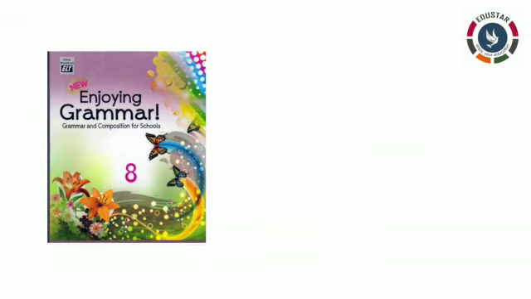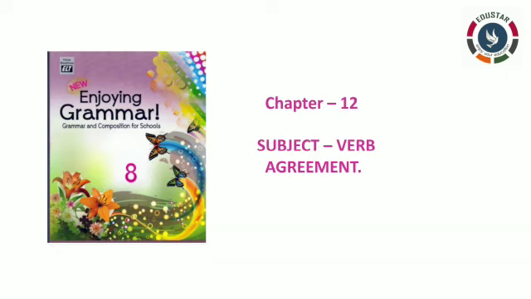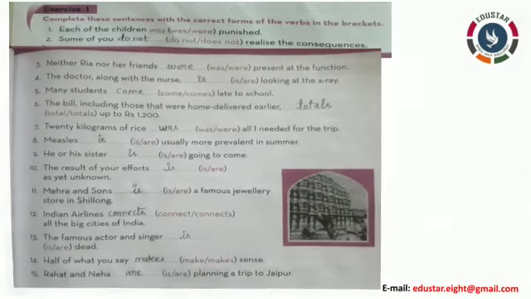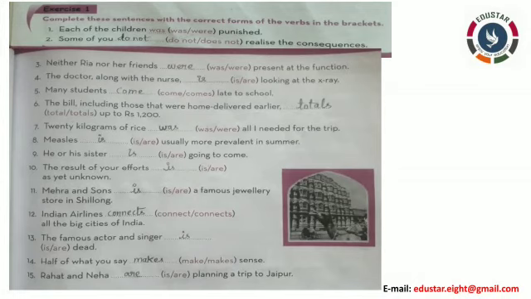Now take your grammar book, chapter 12, subject verb agreement, page number 62. From page number 64 you have your exercise. I have attached answers here. You can do it on your own, check the answers and then you can take a photocopy and send it to the given mail ID. See exercise 1. They have given 15 sentences. I have given answers here. Have a look, pass it wherever you want and then check it. First give it a try yourself.